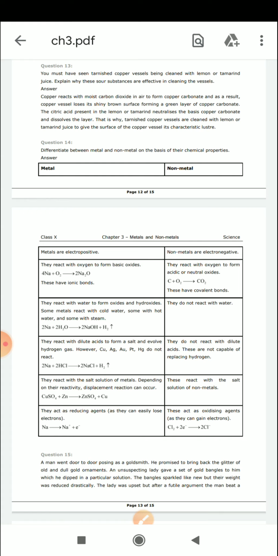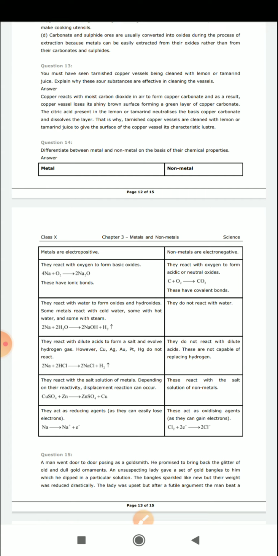Next one. As you know, metals react with dilute acids to form salt and evolve hydrogen gas. I already told you that whenever a metal reacts with dilute acids like HCl or H2SO4 in diluted form, they release hydrogen gas and form salt as the major compound. But generally non-metals do not behave like that.